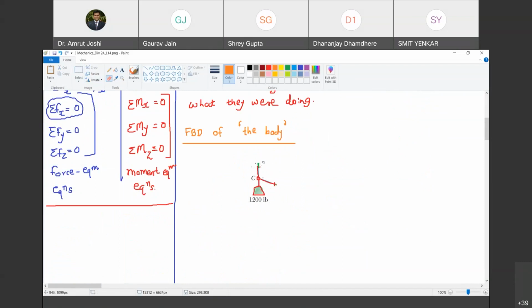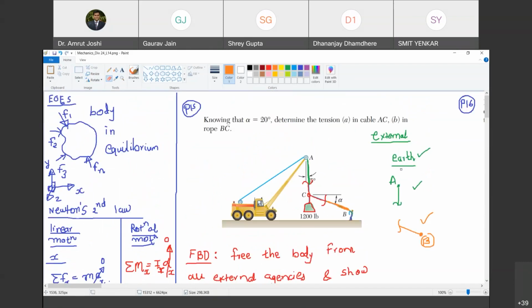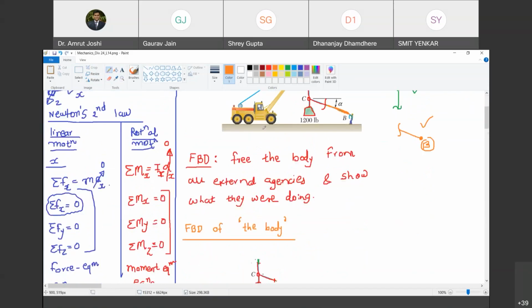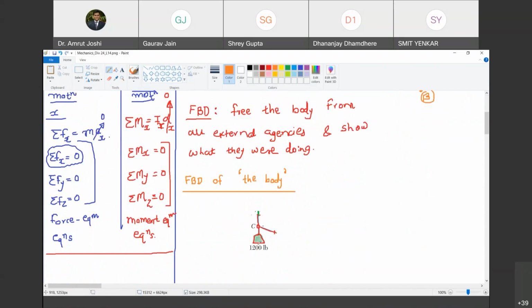Now what all is external to this body? So I know that earth is external to this body. So what earth must be doing on this object is it must be applying a downward pull. Happy? Yes, sir. And how much is that downward pull? So it must be equal to its mass in kg.